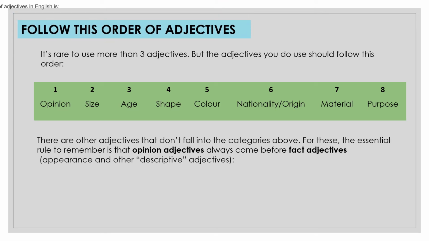Here we find the order of adjectives in a sentence. First comes opinion, second size, third age, fourth shape, fifth color, sixth origin or nationality we can say, seventh material and eighth purpose. So its acronym is OSASCOMP.